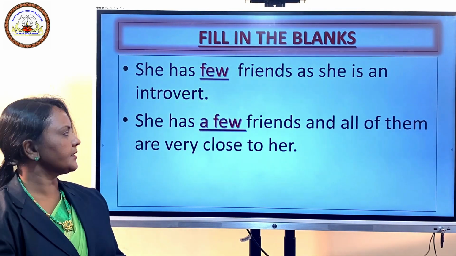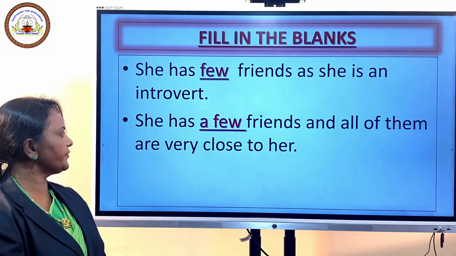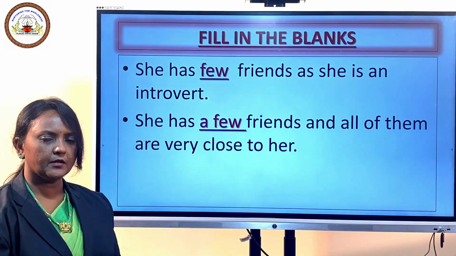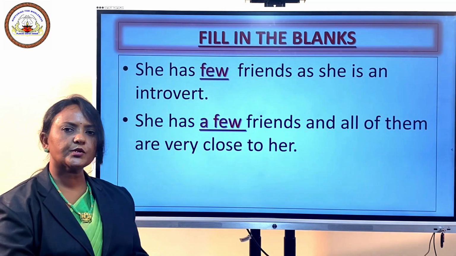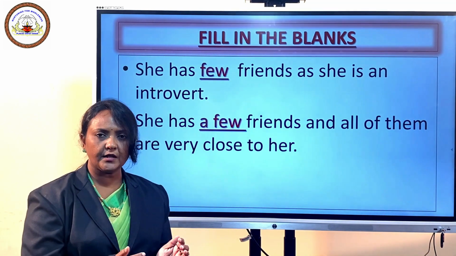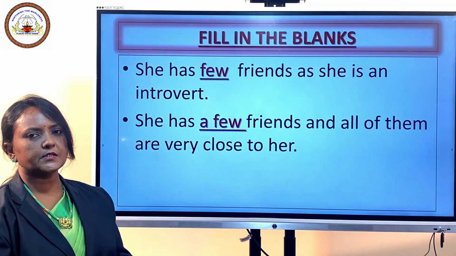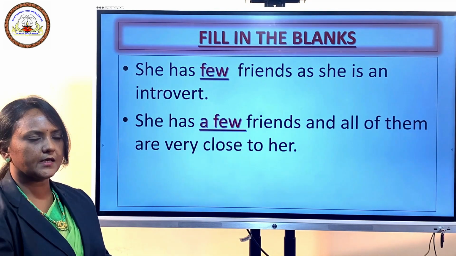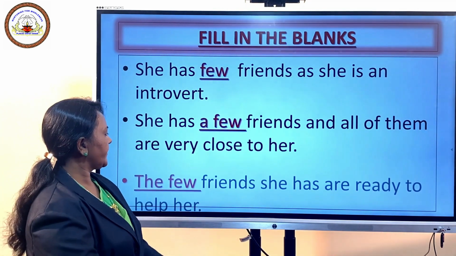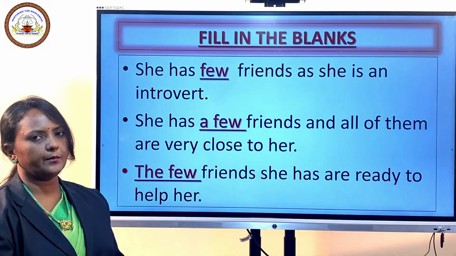Next sentence. She has a few friends and all of them are very close to her. Here the speaker tries to convey a positive meaning. She has not many, but she has a few friends. Now what is the answer for the last sentence? The few friends she has are ready to help her.